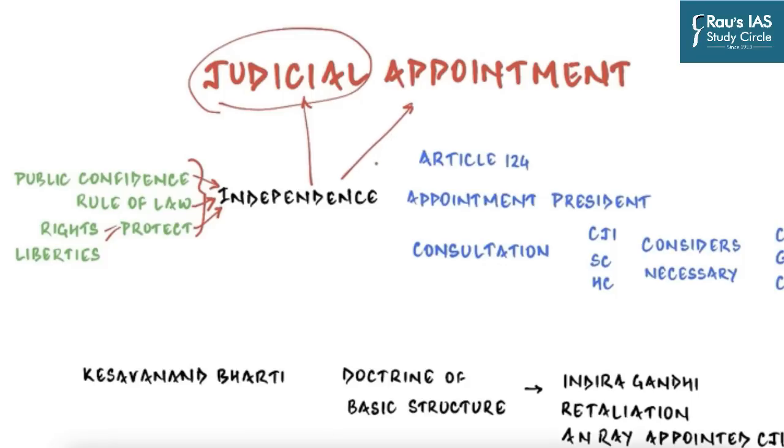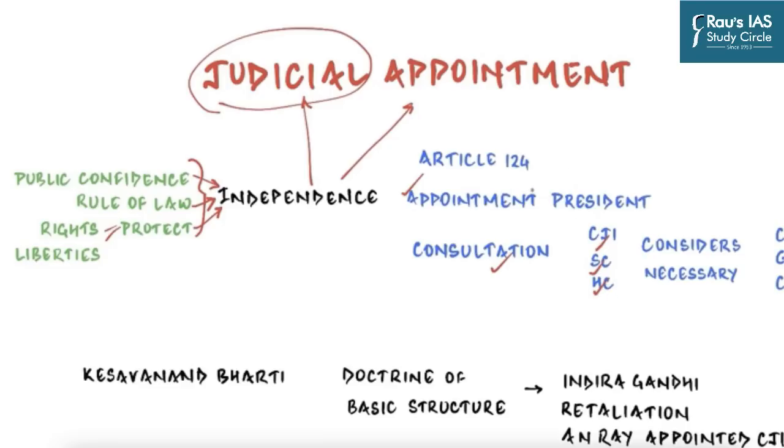Because if the appointment procedure is dominated by the government or executive, many people say that the higher judiciary will also become like another ministry or an attaché of the government. And that is why the first article which deals with the higher judiciary, Article 124, also talks about appointment to the Supreme Court. Article 124 states that the President shall make Supreme Court judges' appointments after consulting the Chief Justice of India and other Supreme Court and High Court judges as he considers necessary.